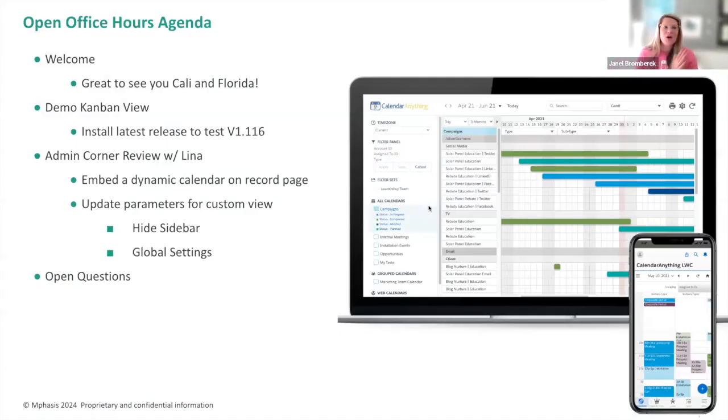Today on our agenda, one, it was great to see so many of you current clients at two events. We saw folks out at Dreamforce in San Francisco, and we also met some folks at Florida Dreamin' last week. We were lucky enough to hold our Florida Dreamin' conference out in Clearwater. Our thoughts and prayers are with everybody in Florida right now being affected by the hurricane. But it was so great to see everyone out in California and Florida.